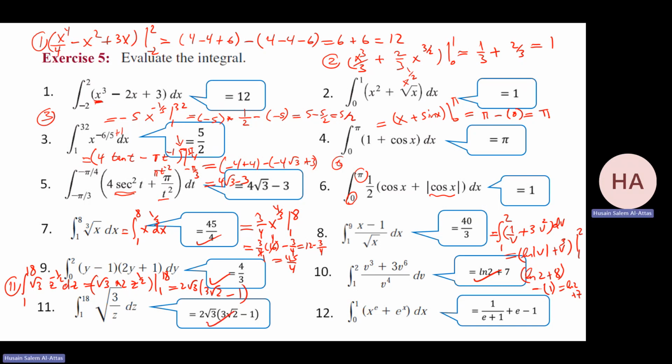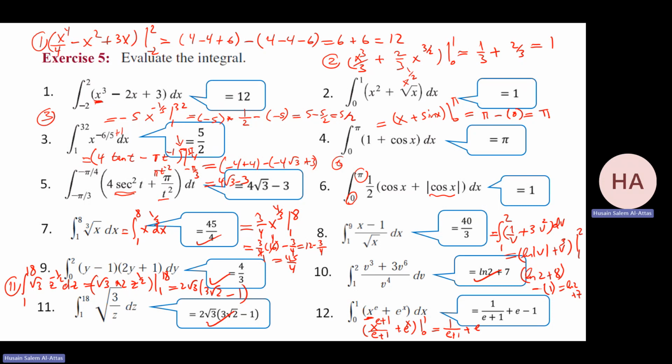This one, easy one, you just need to be careful about the calculation. What's the integral of x to the power e? It will be x to the power e plus 1 over e plus 1. What's the integral of e to the power x? It will be e to the power x. You want this from 0 to 1. At 1, you have what? 1 over e plus 1 plus e.